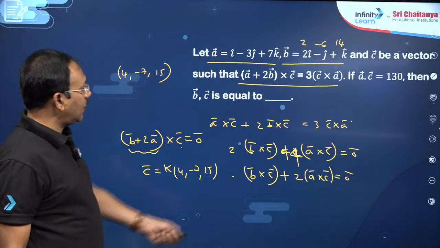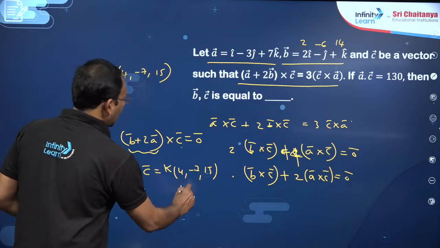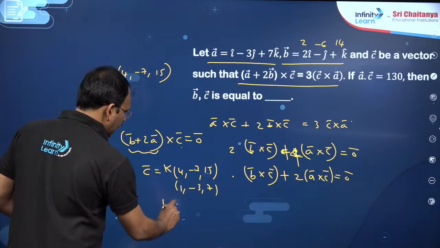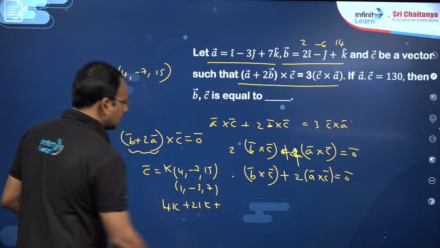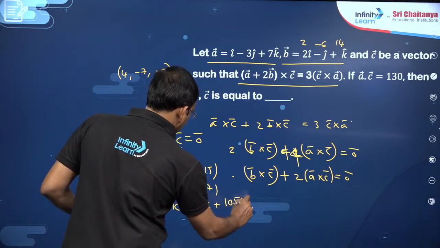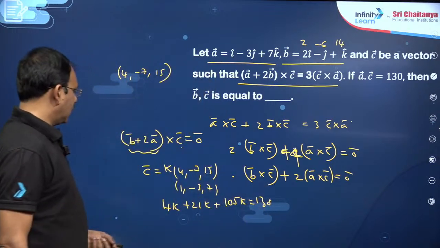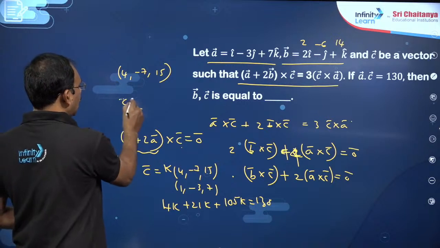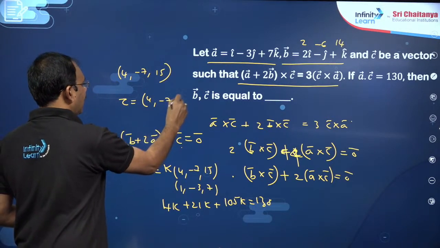Now, to find that K, he has given A dot C is 130. Dot product of this with 1, minus 3, 7. So, you will get 4K into 1, 4K, minus 7 into minus 3, plus 21K, plus 15 into 7, 105K. This must be equal to 130, my dear friends. 105 plus 25 is 130, K is 1. Therefore, we got C bar is nothing but 4, minus 7, 15.